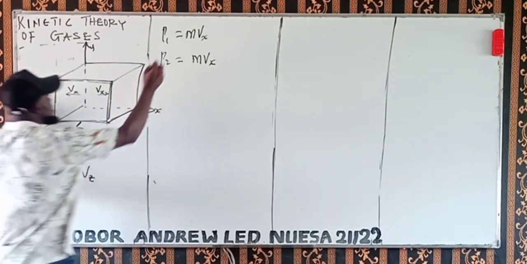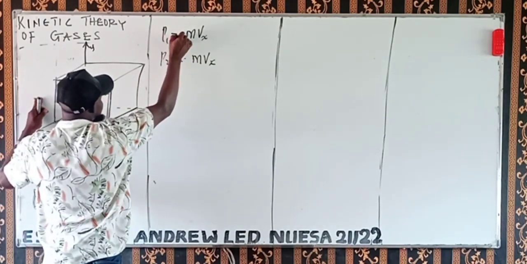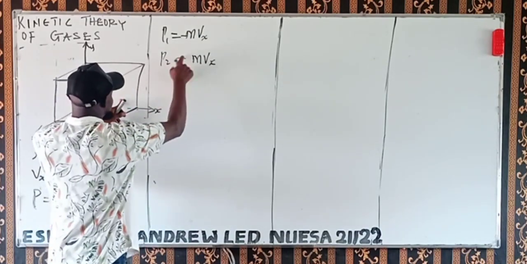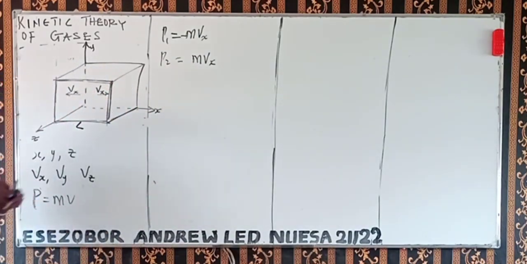When we go to the left, this one will be negative. Then P2 is when we go to the right, where we hit this side, so it will now be positive. Use whichever you like, there's no problem about that. So when you know what you are doing, that's the major thing.